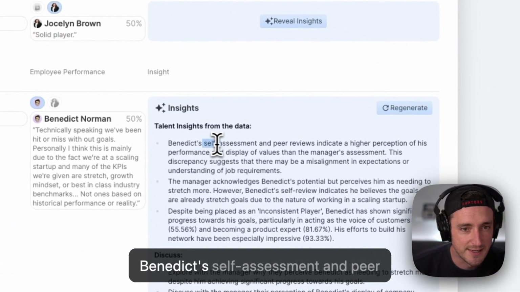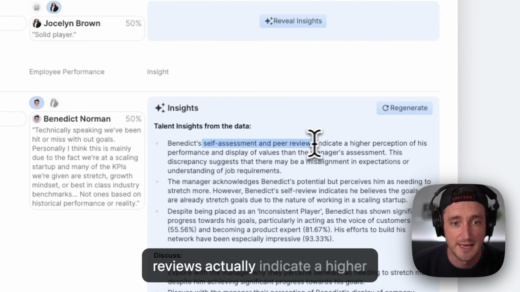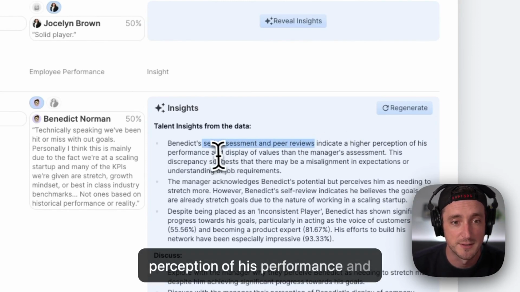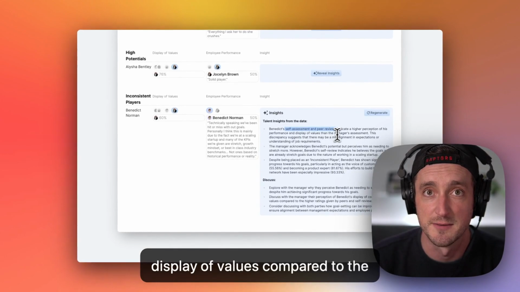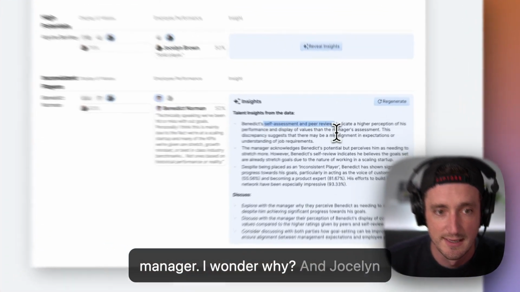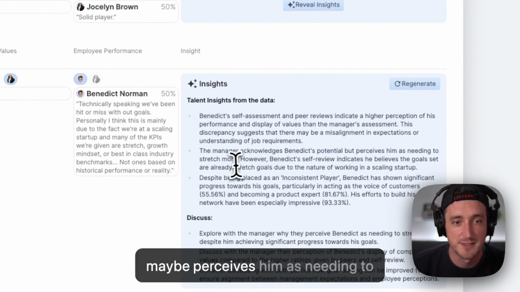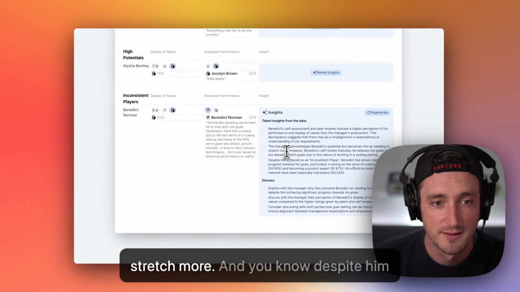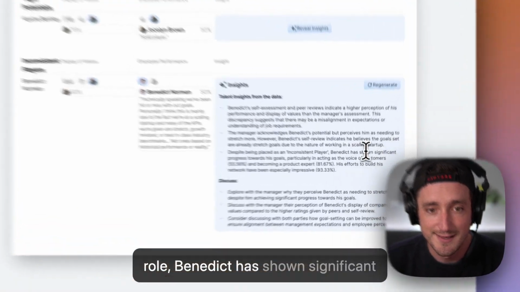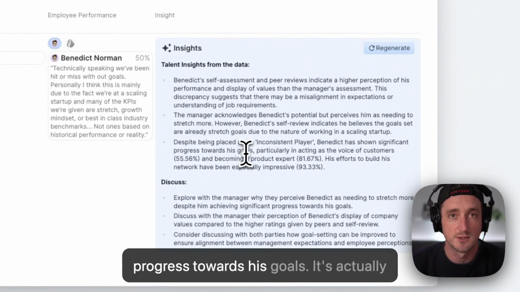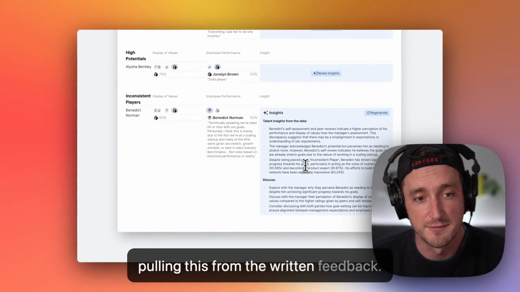Well, it says that Benedict's self-assessment and peer reviews actually indicate a higher perception of his performance and display of values compared to the manager. I wonder why. And Jocelyn acknowledges Benedict's potential, but maybe perceives him as needing to stretch more. And Benedict has shown significant progress towards his goals. It's actually pulling this from the written feedback.